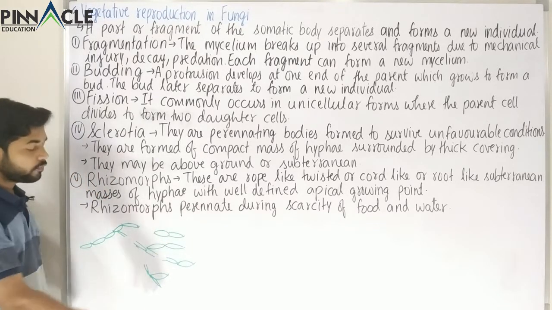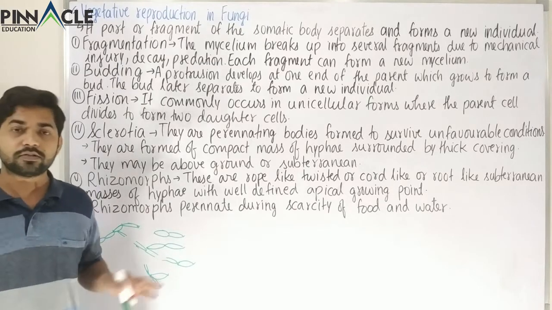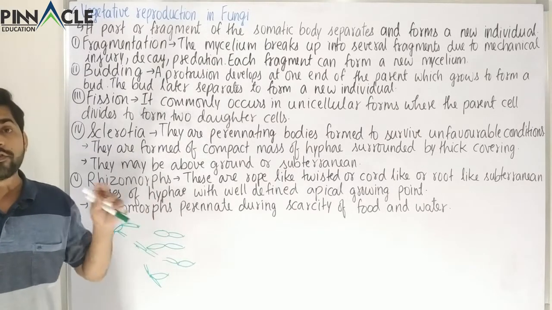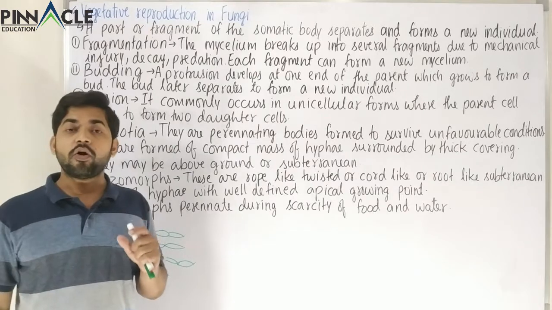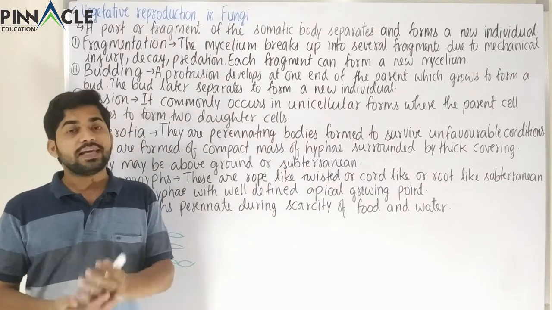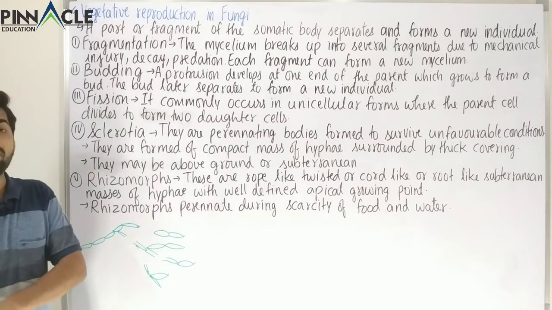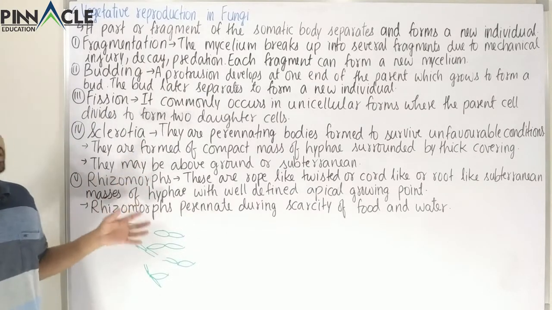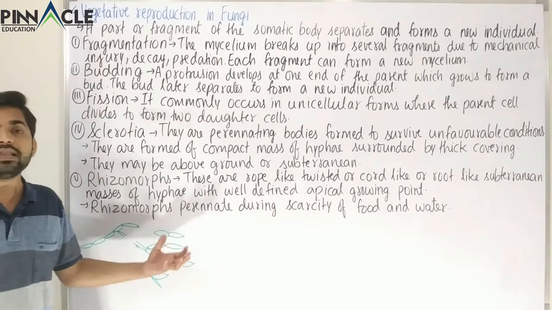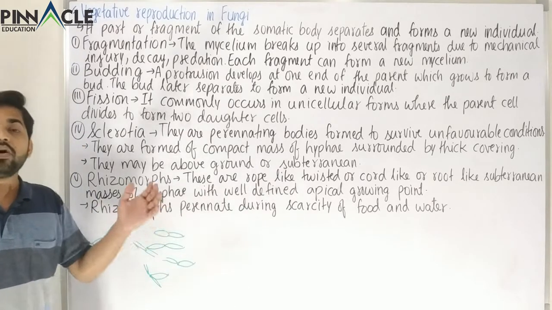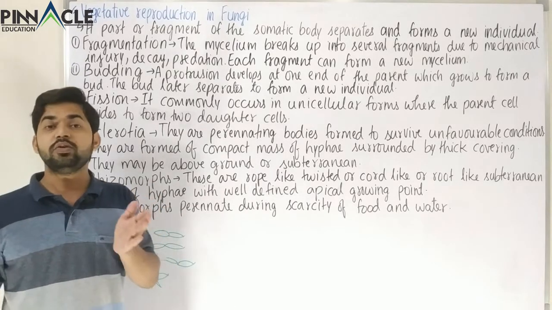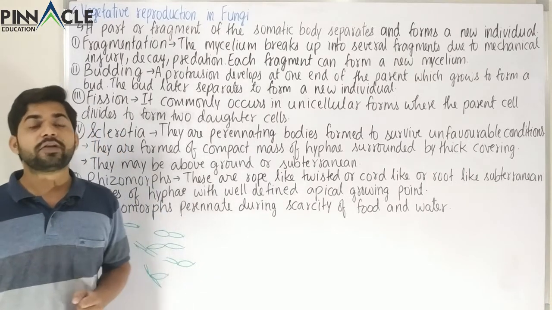So we have 4 or 5 fragments over here, and each of those fragments will form a new individual, or we can say a new mycelium. So this is what is happening in the case of fragmentation. Here the parent body has broken up into different parts, and all those parts are going to form a new mycelium. This is fragmentation.